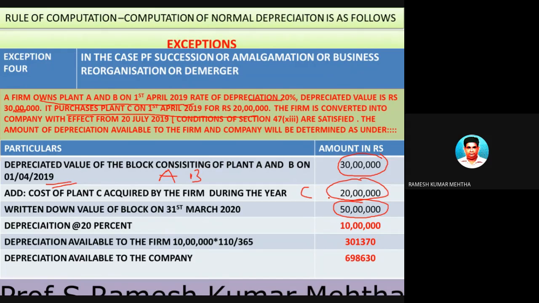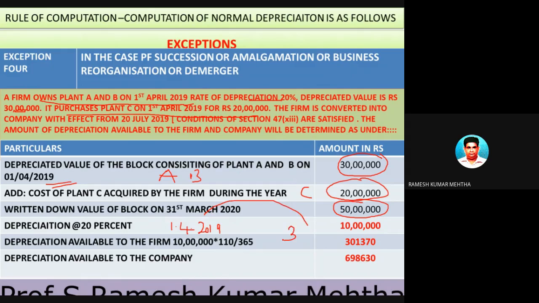Now, the firm is converted into a company with effect from 20 July 2019. So in between the year, there was a business reorganization, and the firm A in this particular example was converted to a company.